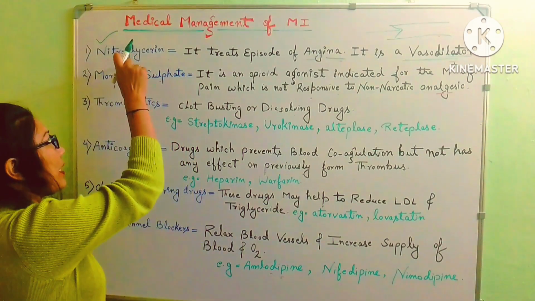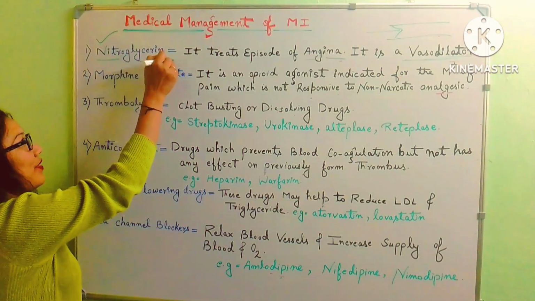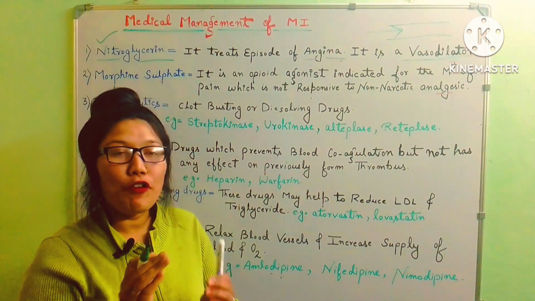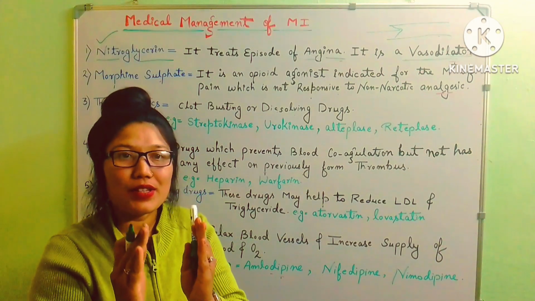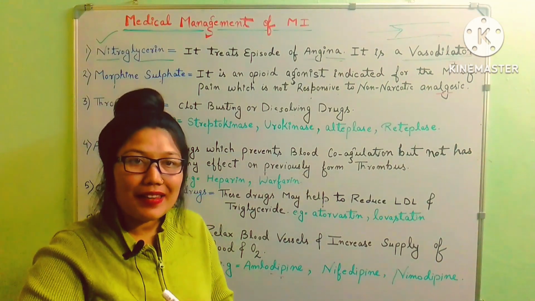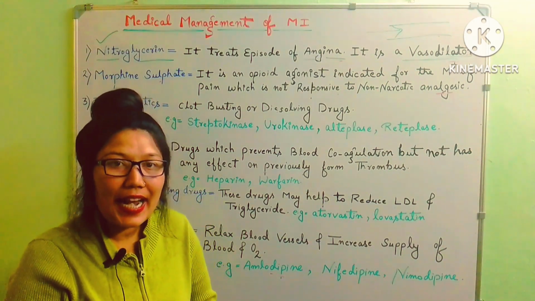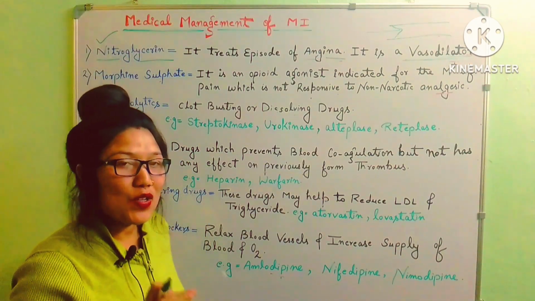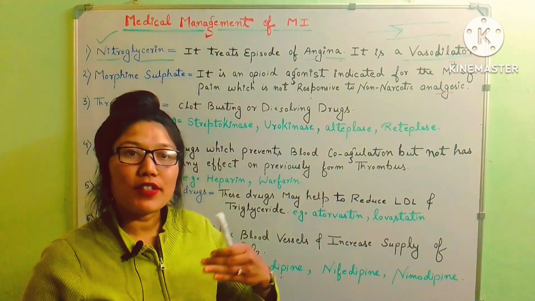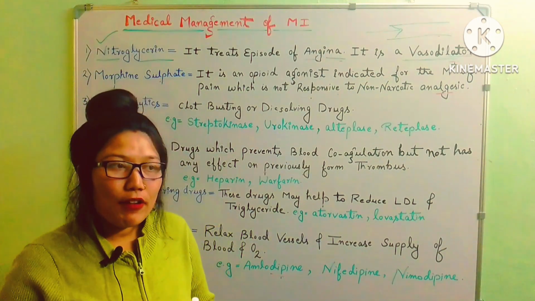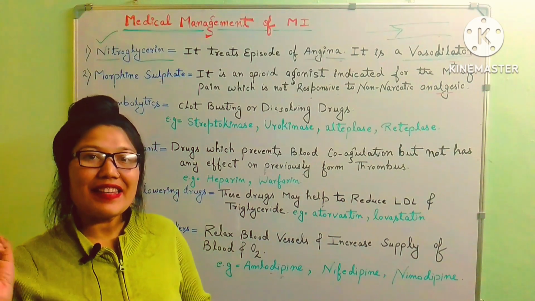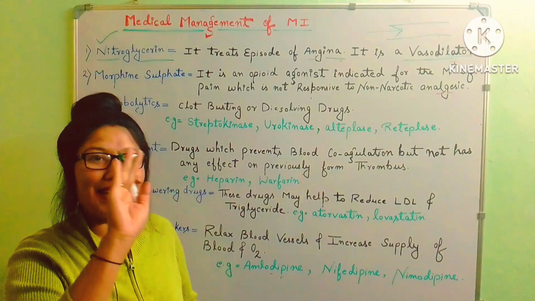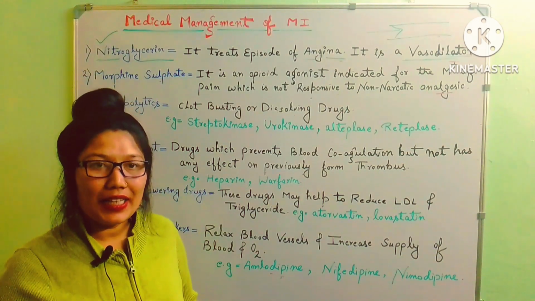From nitroglycerin, nitric oxide is released, which dilates the blood vessels so the blood can flow easily to the myocardial cells and tissue. Nitroglycerin is given in cardiovascular disease as well as in anal fissure patients. What does it do in anal fissure? It increases the flow of blood so that the area heals quickly.